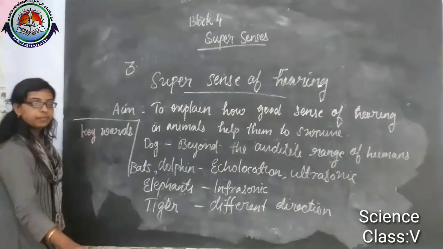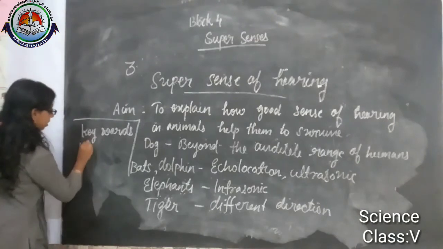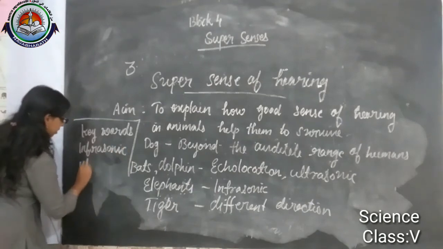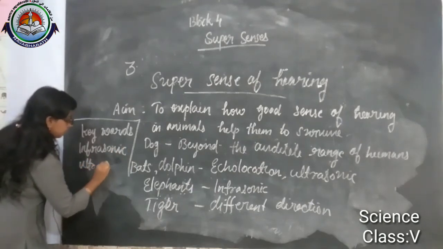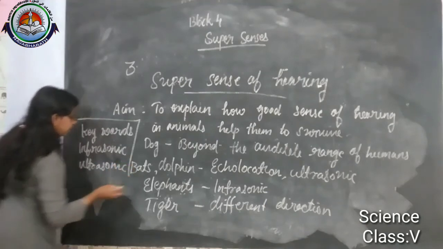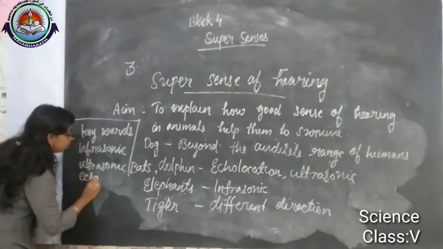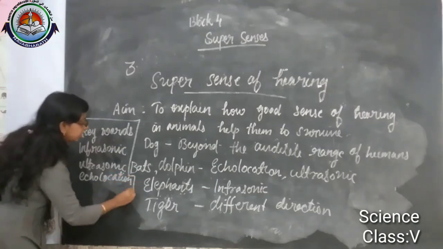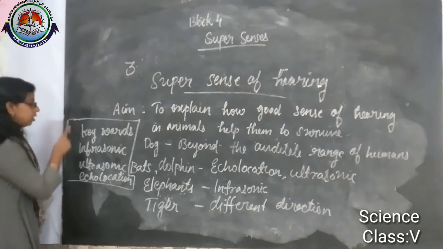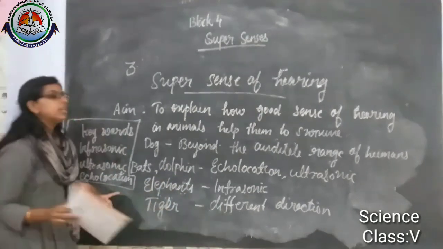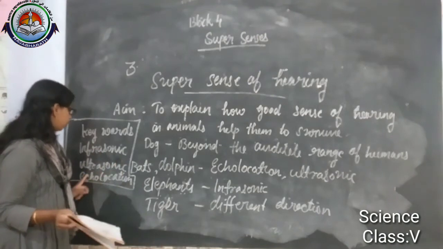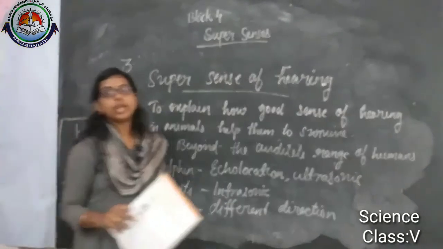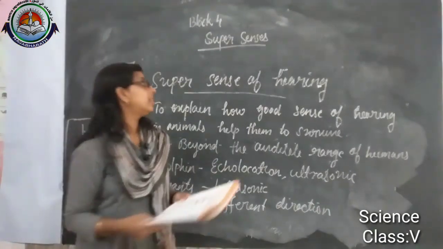First one is infrasonic, ultrasonic, then echolocation. These are the new words that we discussed in this lesson: infrasonic, ultrasonic and echolocation.